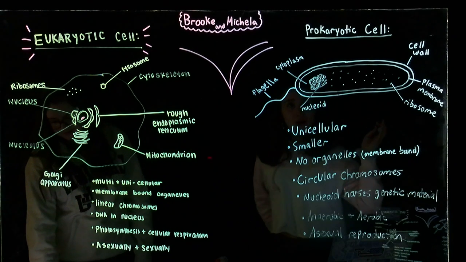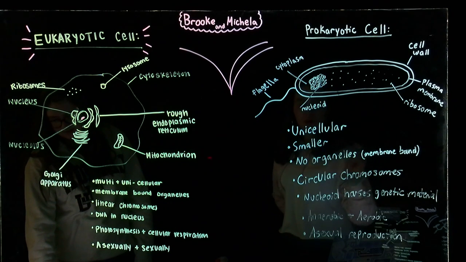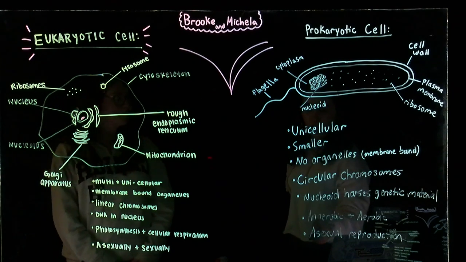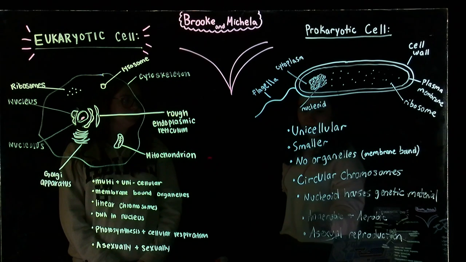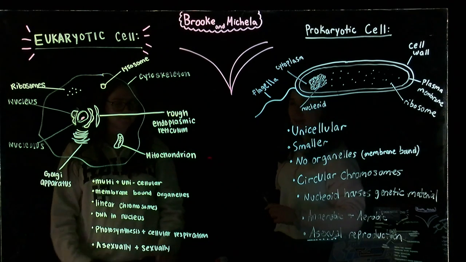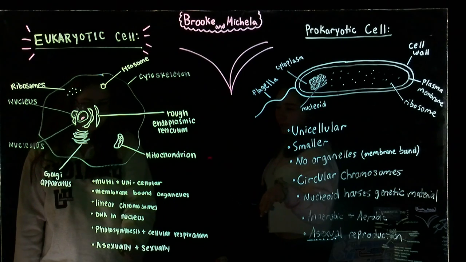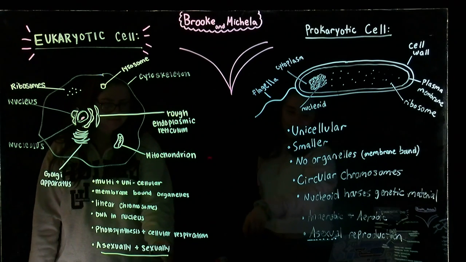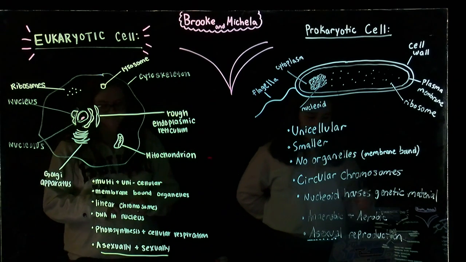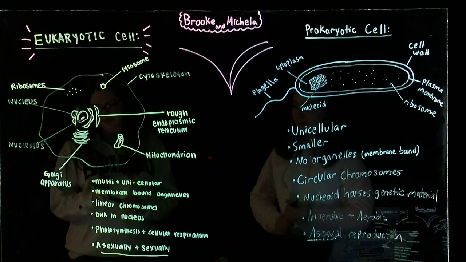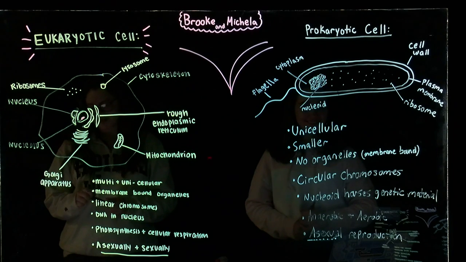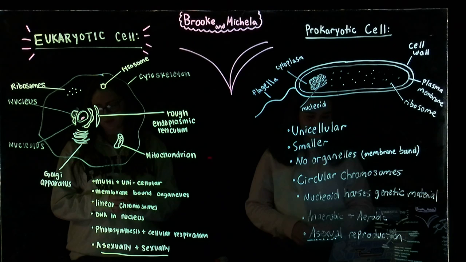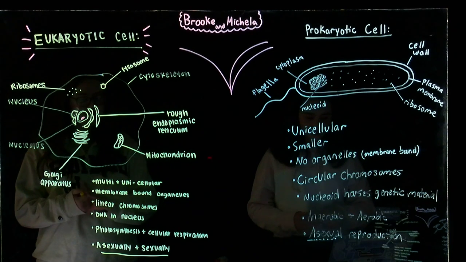And finally, in terms of reproduction, prokaryotic cells can only reproduce by asexual reproduction, but eukaryotic cells can reproduce asexually and sexually. So that's good. So the range of habitat, prokaryotes have a wide range of habitats because they have different metabolic functions they can do.